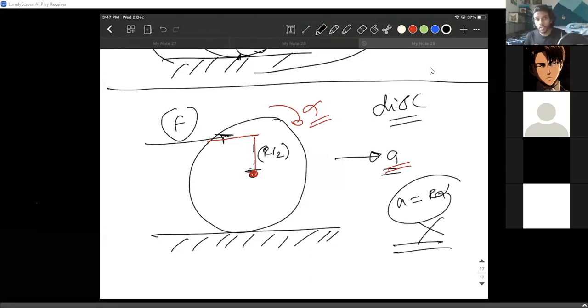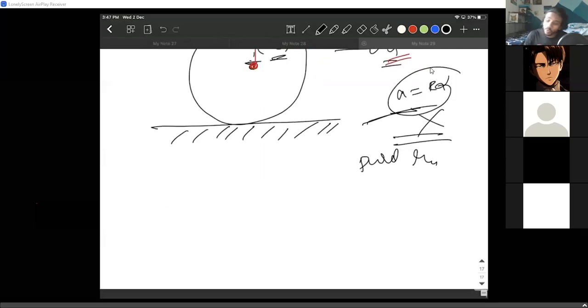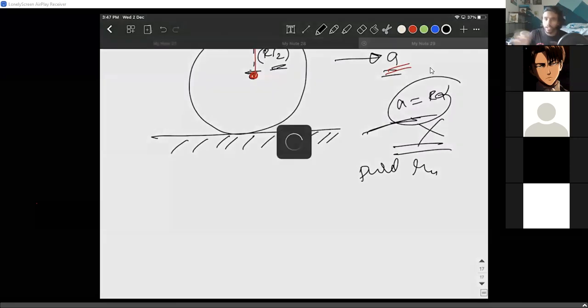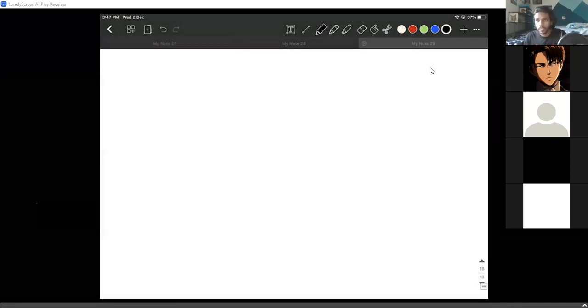If this does not happen, the body will not go into pure rolling. For pure rolling to happen, this has to happen. We are not sure. I took some random force and applied it at some random point. Okay. I'm going to take another random point. It'll also really make sense. You wait for a minute. I'm taking another random point.